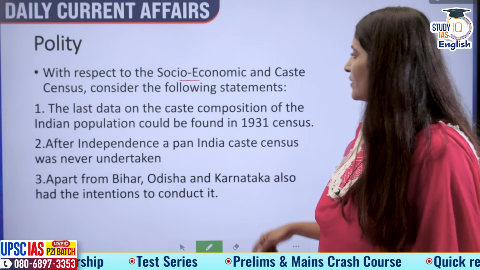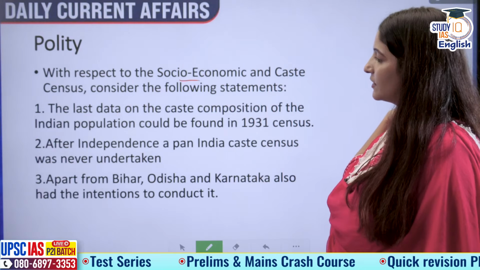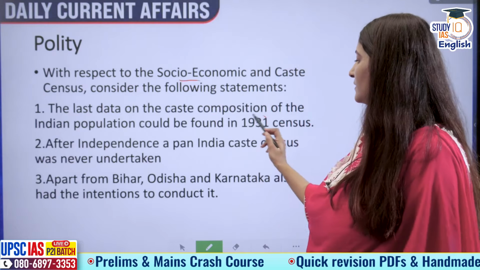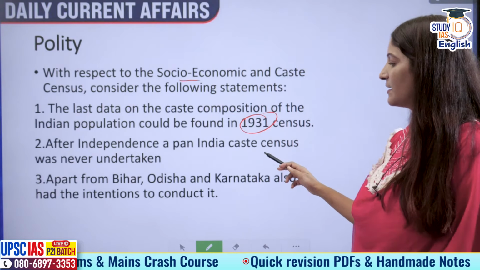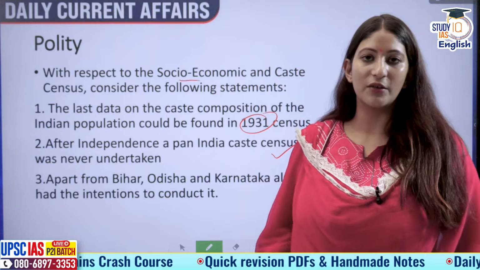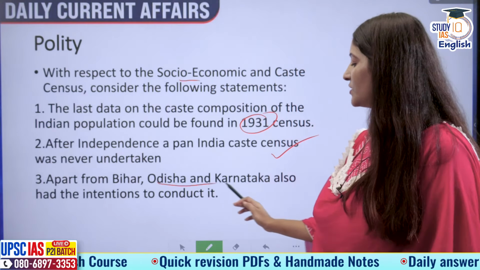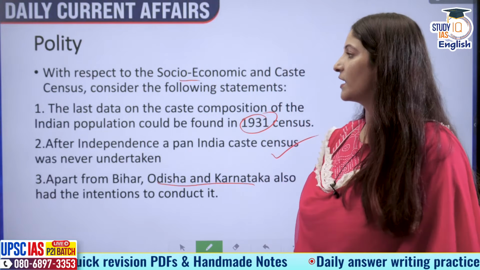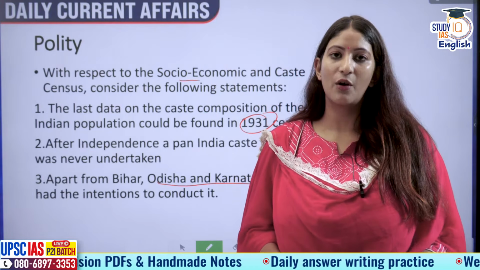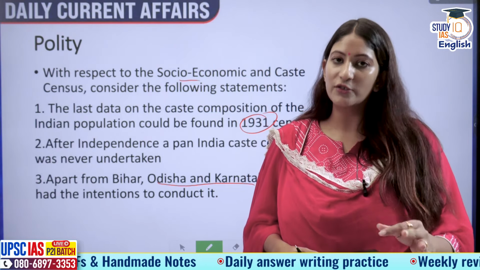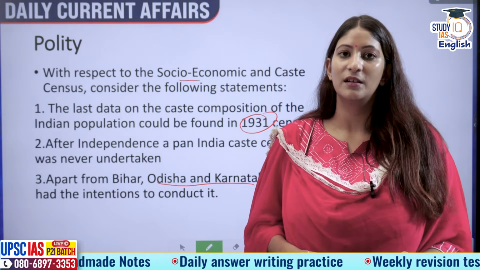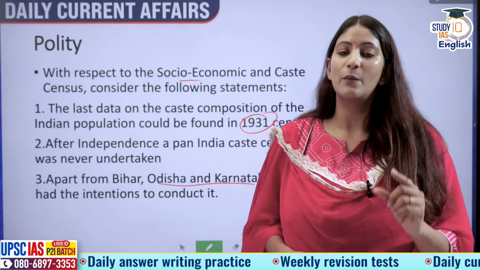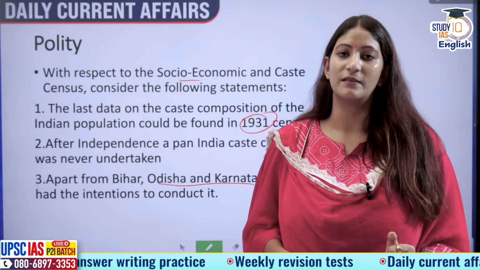With respect to the socio-economic and caste census, consider the following statements. The last data on the caste composition of the Indian population could be found in the 1931 census. After independence, a pan-India caste census was never undertaken. Apart from Bihar, Odisha and Karnataka also had the intentions to conduct it. So how many of the statements given above are correct? The last data on the caste census actually comes from 1931. The first ever census that also considered the caste system was done in 1881.